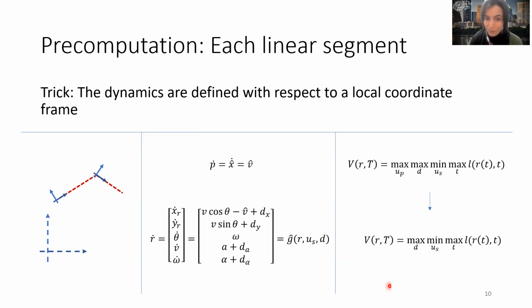Now, this is what happens to the value function with the new relative state. Since the cost is a function of relative state and R doesn't depend on a planning control input, this maximization here can be omitted, and the value function reduces to this form here, which is the maximum with respect to D of the minimum with respect to tracking system's control input of the maximum with respect to time of the loss.